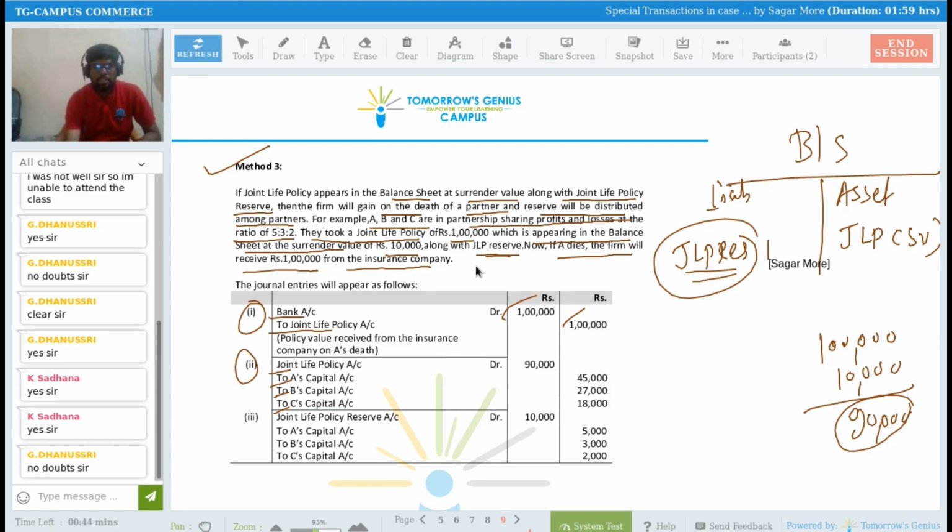And that reserve amount is nothing but 10,000 only, right? So the amount that you have recorded at surrender value as the joint life policy amount, the same amount you have recorded as a reserve also, right? Now that reserve amount of rupees 10,000 you have to distribute. So joint life policy reserve account debit to A's capital, B's capital, and C's capital.